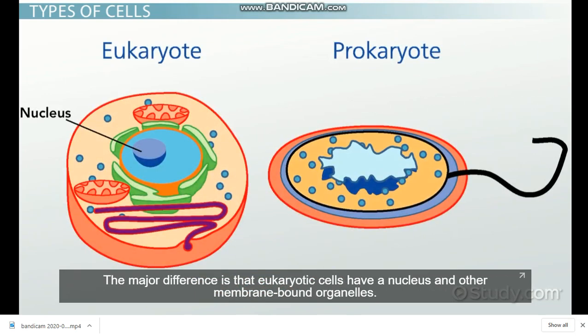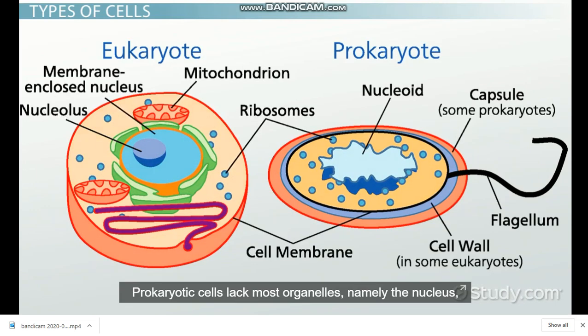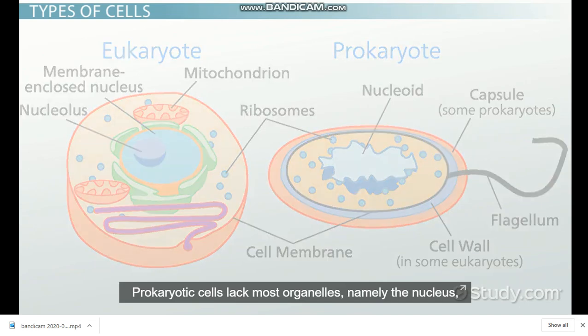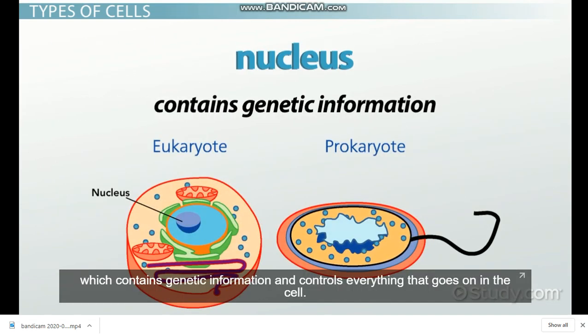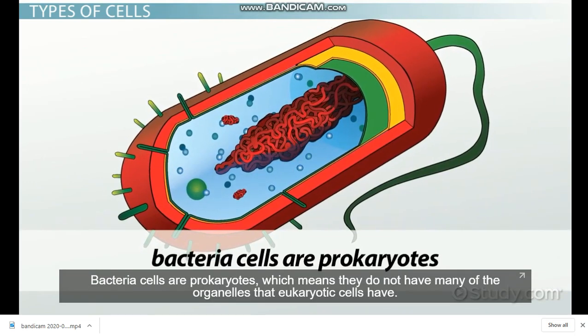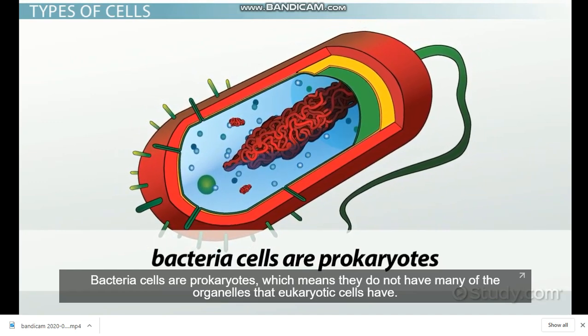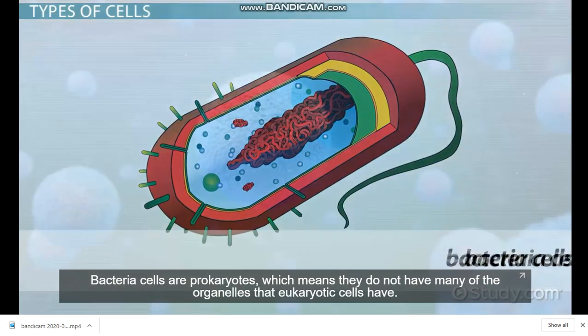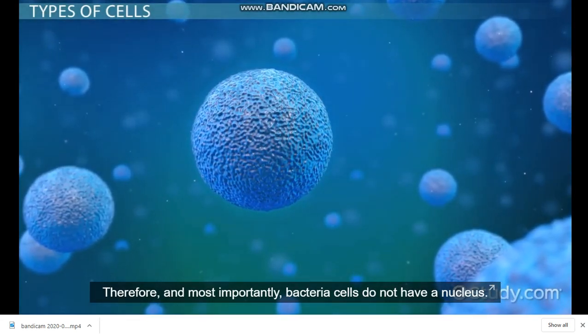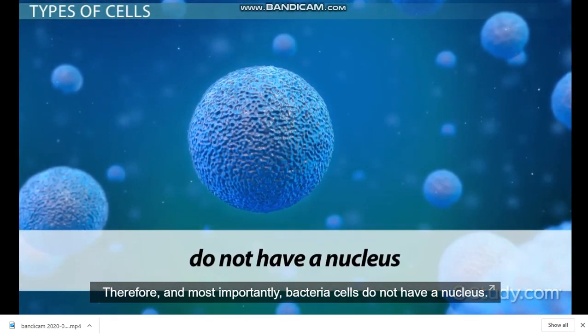The major difference is that eukaryotic cells have a nucleus and other membrane-bound organelles. Prokaryotic cells lack most organelles, namely the nucleus, which contains genetic information and controls everything that goes on in the cell. Bacteria cells are prokaryotes, which means they do not have many of the organelles that eukaryotic cells have. Therefore, and most importantly, bacteria cells do not have a nucleus.